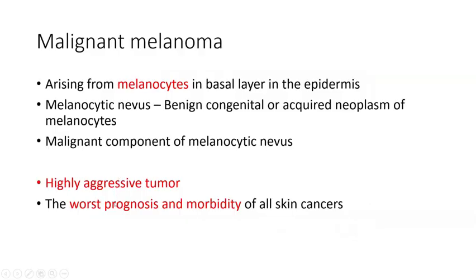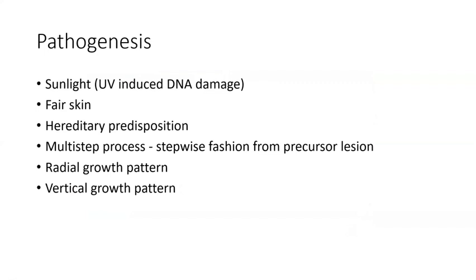Then comes malignant melanoma. It usually arises from the melanocytes from the basal layer of the epidermis. The premalignant lesion for malignant melanoma is usually nevus, especially the dysplastic nevus. So read the difference between the dysplastic nevus and the melanoma. That is also very important. Melanomas usually have a worse prognosis. One counterpart of the melanoma is amelanotic melanoma. Just to know the name, there is another counterpart which is called amelanotic melanoma.